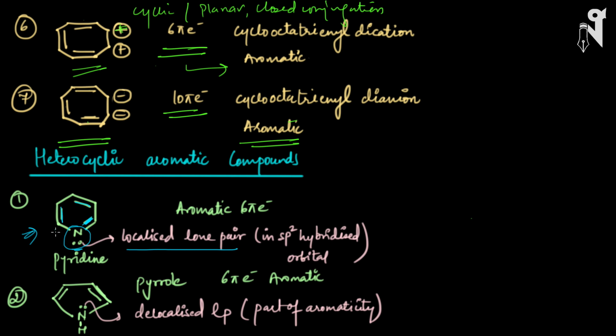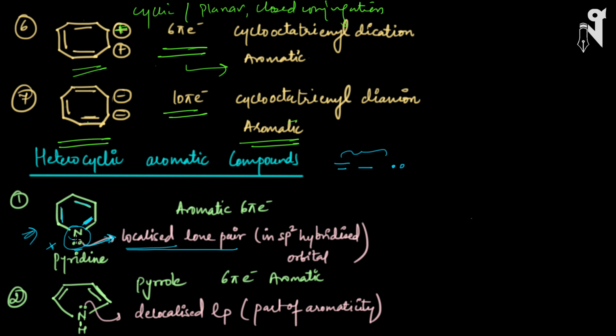I had told you the conditions for conjugation. Your double bond must be in conjugation with the lone pair to do resonance, but here there is no conjugation. The double bond is directly attached to the atom having the lone pair, so this lone pair is not going to participate in the resonance, and hence we are not going to count it as pi electrons. So we have only 6 pi electrons which we have got from 3 pi bonds. So this lone pair of electrons will be called a localized lone pair.